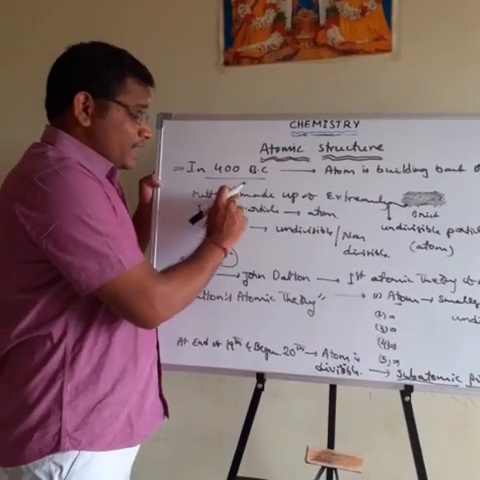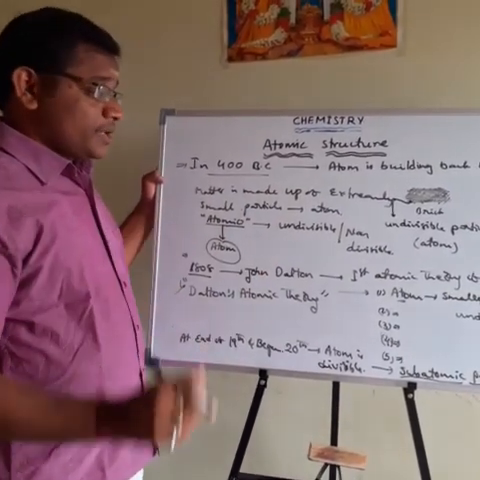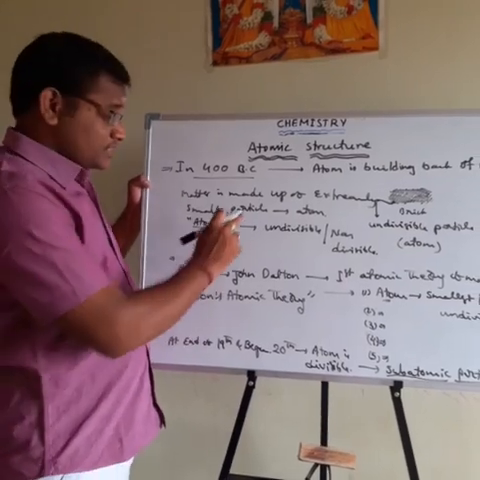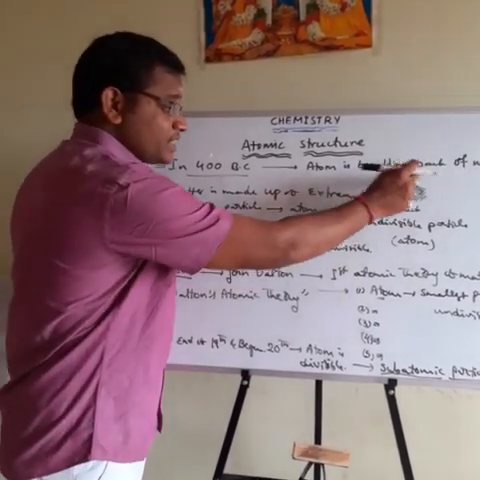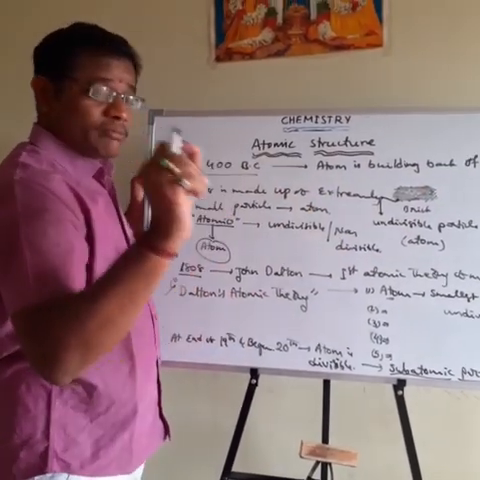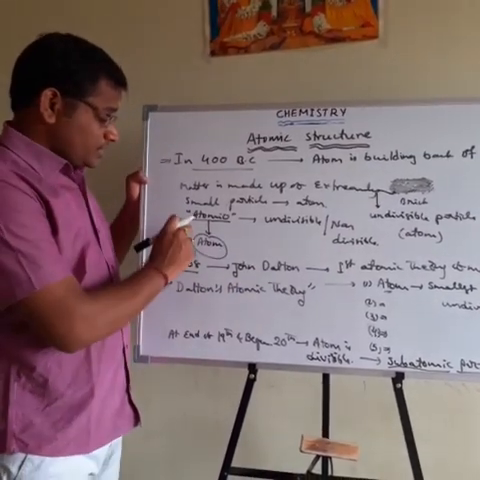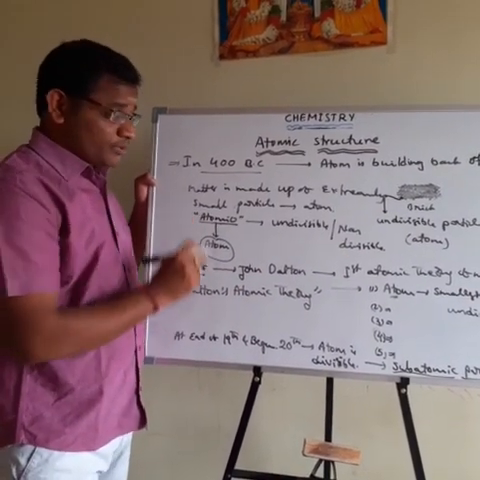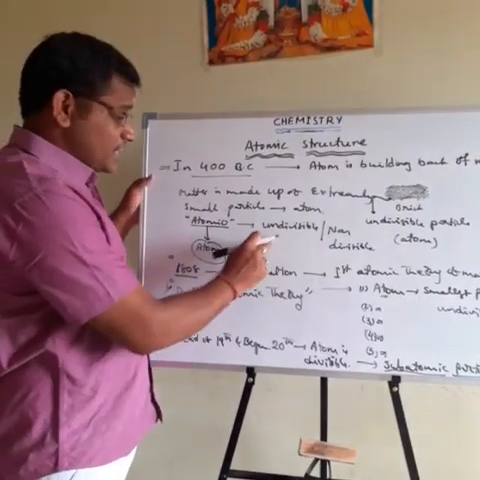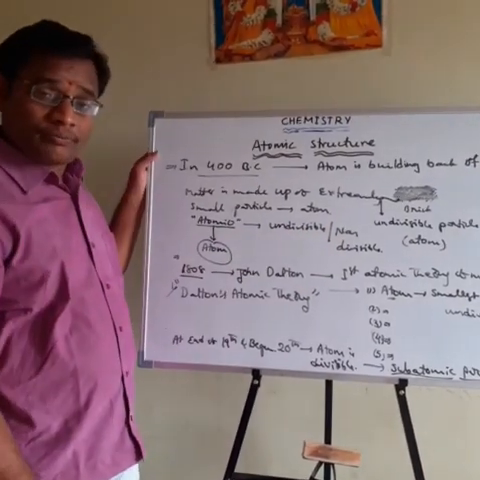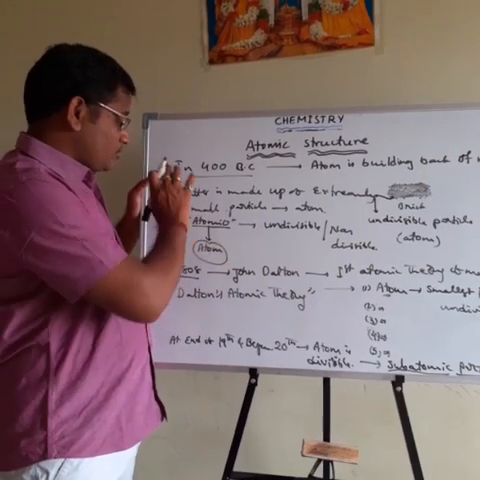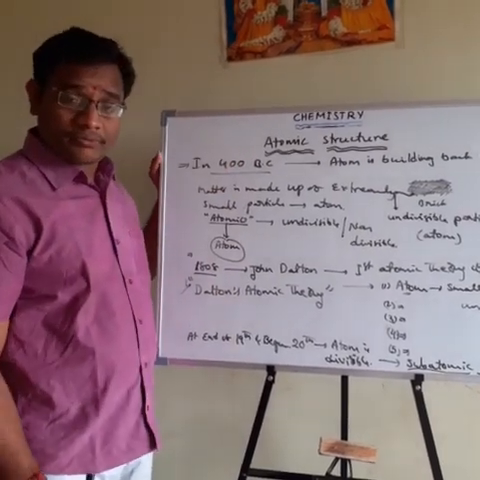Next, matter is made up of extremely small particles. This smallest particle is called atom. So matter is made up of a very large number of the smallest particles. Next, the word atom is obtained from the Greek word atomio. Atomio means indivisible or non-divisible particle. This is the information about the atom in the 400 years before Christ period.